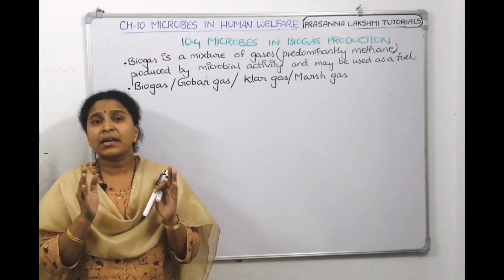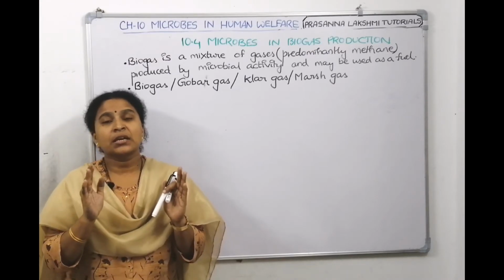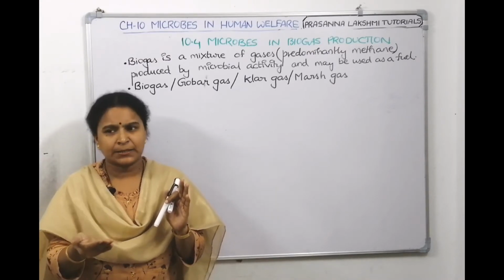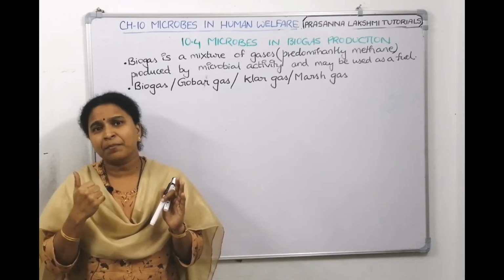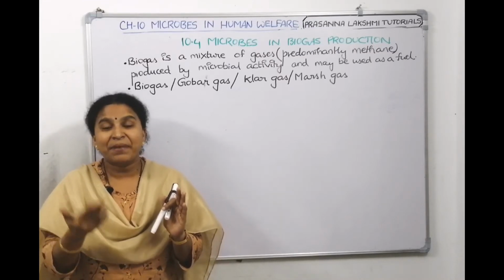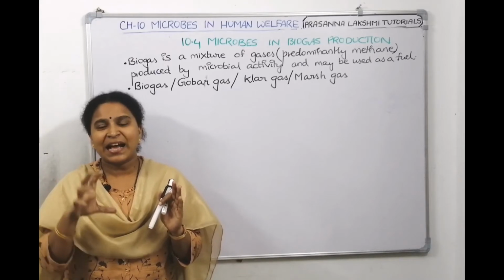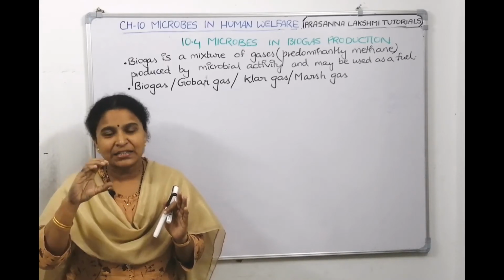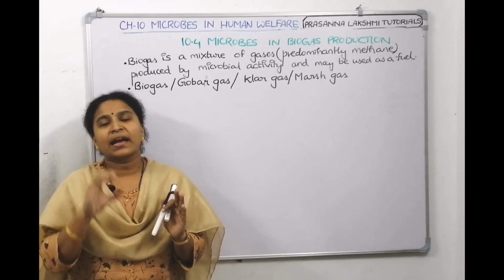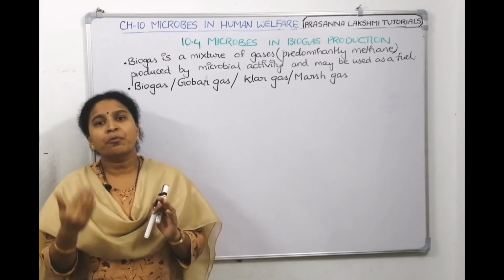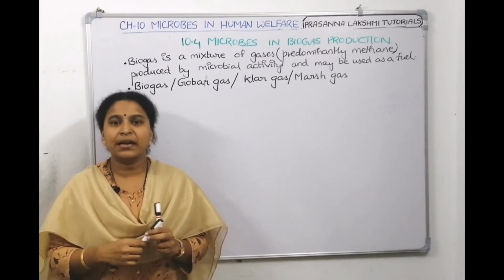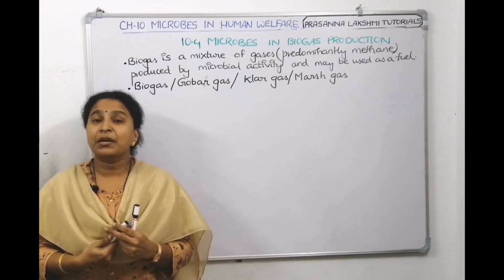Especially in anaerobic processes, they give many types of gases. In curd making, cheese making, bread making, carbon dioxide gas is responsible for that fluffiness, right? So microorganisms have an ability to produce different types of gases, and that gas will help in their growth and metabolism.